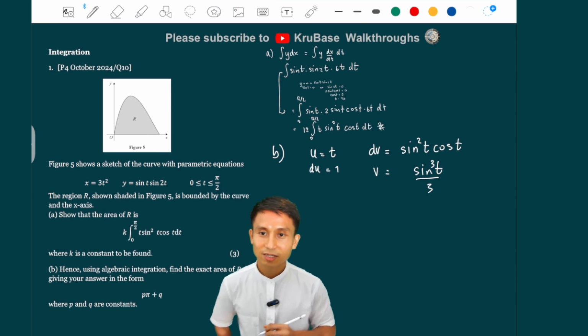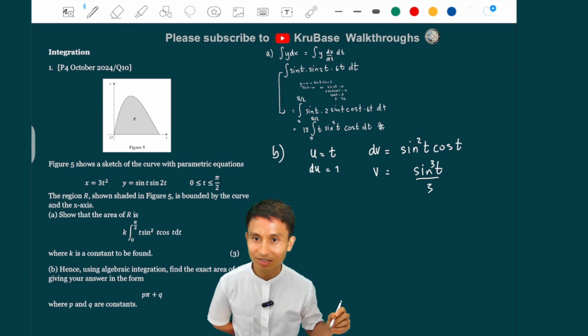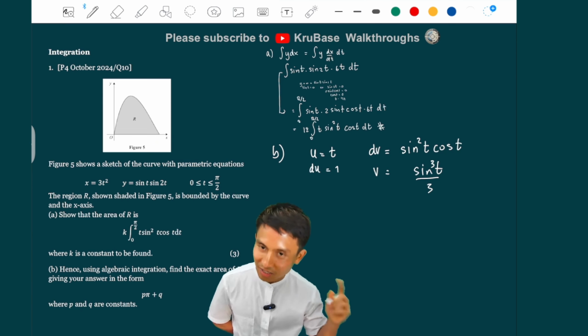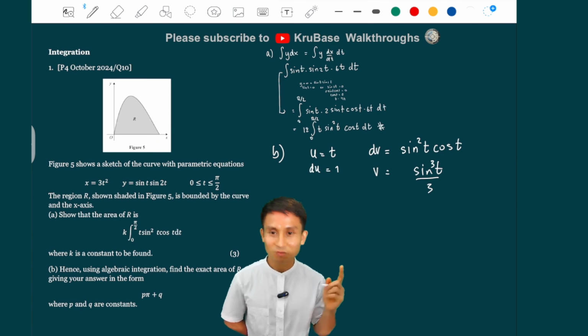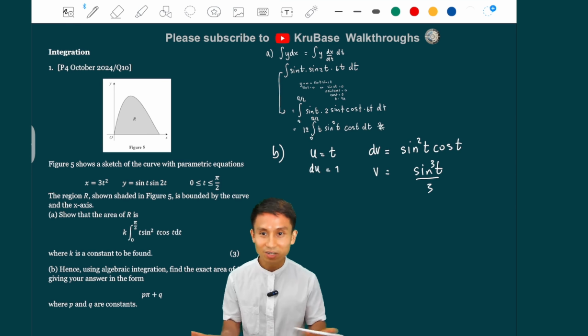Now, because you differentiate sine t and you get exactly cos t, you don't need a correction factor. And of course, I encourage you to check that video if you want to understand this quickly. So you see, that is just done. I didn't do much work at all. And they don't need you to show any work either. You can check the mark scheme.